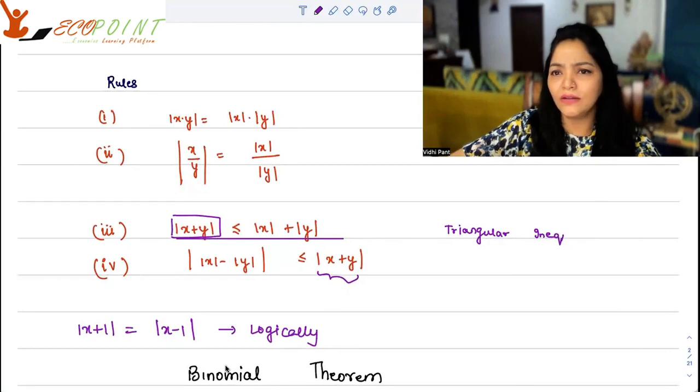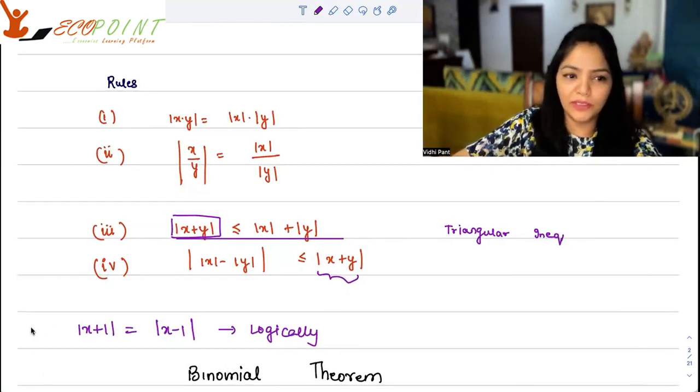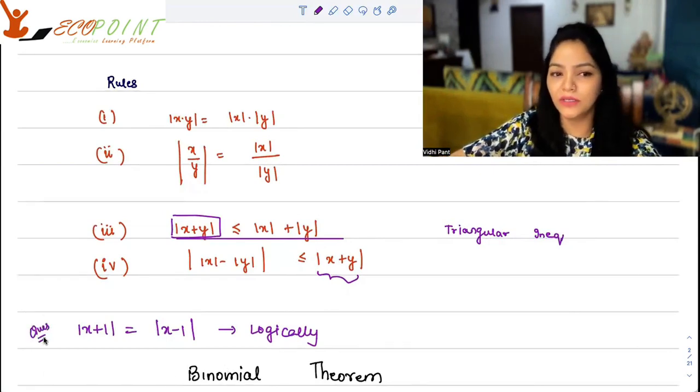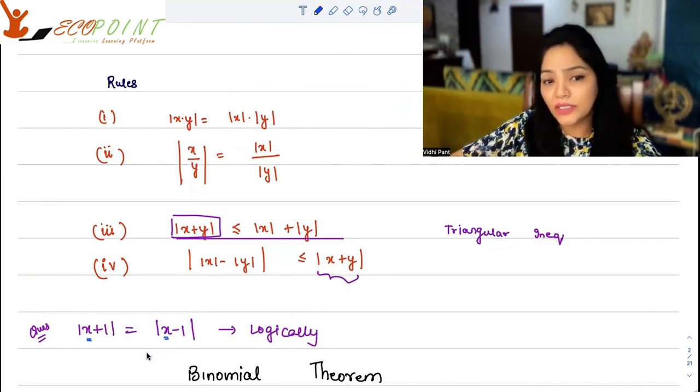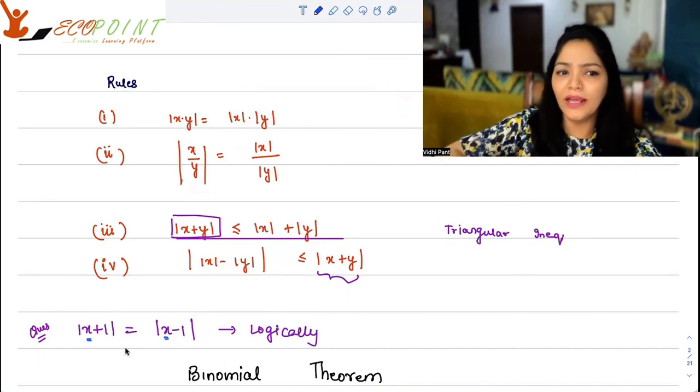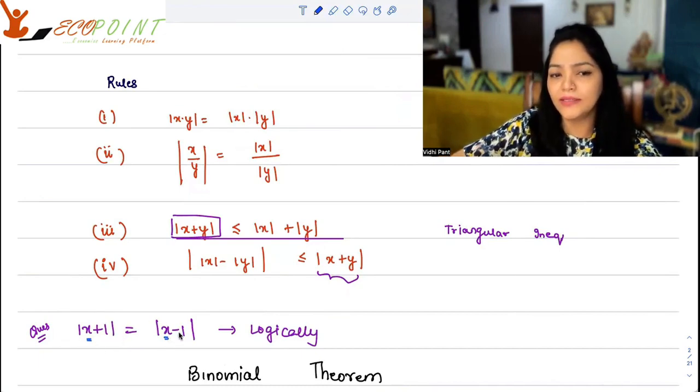Now let's work on a modulus question. So the question I'm asking you is, modulus of x plus 1 is equal to modulus of x minus 1. For what x can this happen? Well, can you think logically here? As a layman, if you have to work on this question, just think of some numbers here which can give you the same value. Well, I have x plus 1, x minus 1.